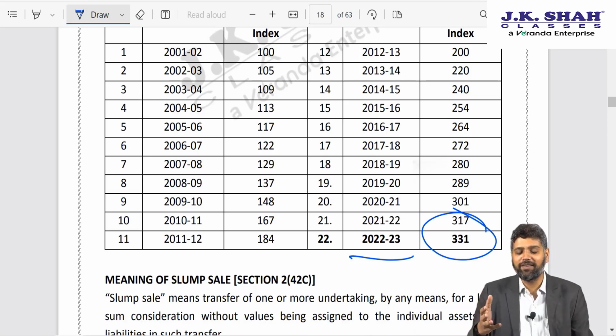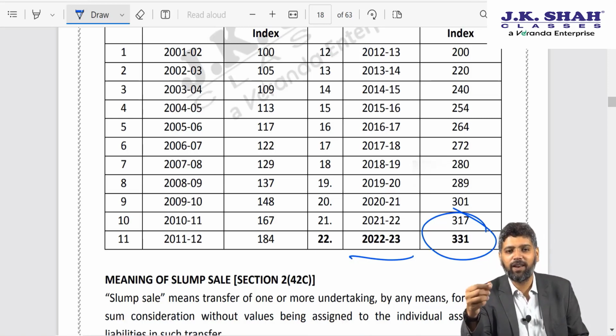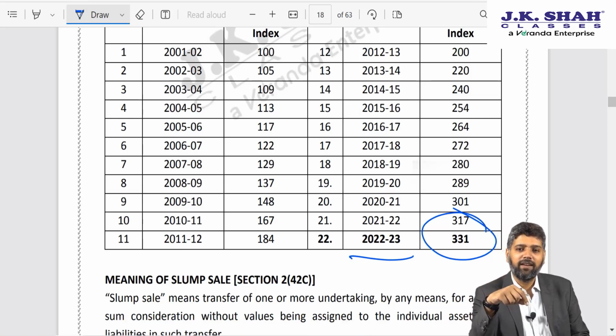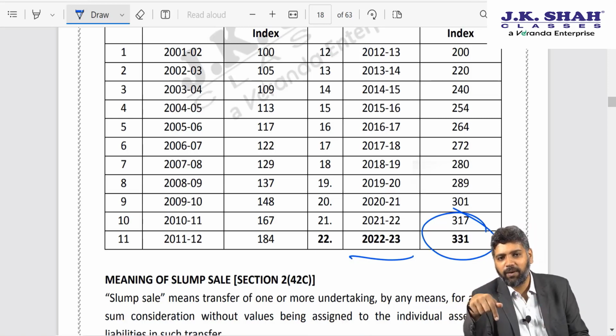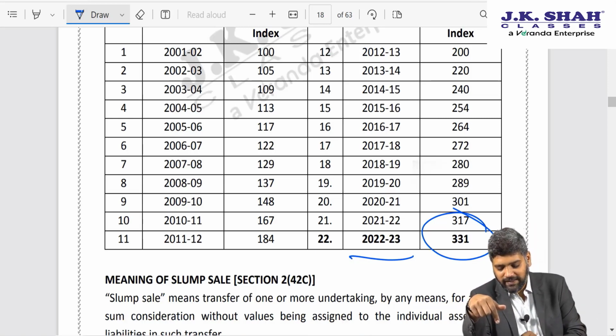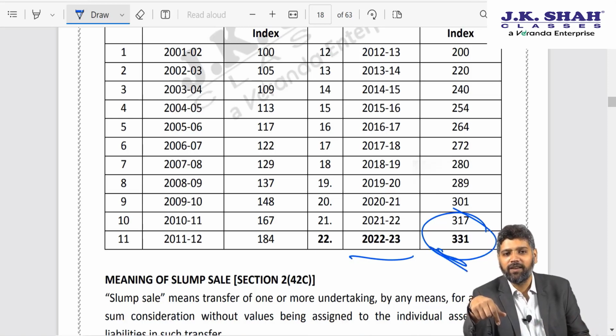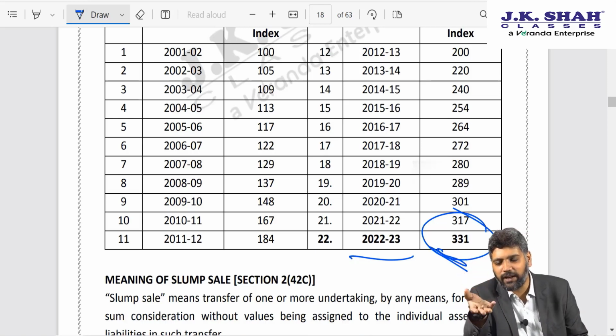But let me tell you all one thing, if I may be allowed to sidestep for 30 seconds. When we start teaching at the beginning of the lectures, suppose the CII has not come, so we give a sort of random approximate figure, that when the CII comes we will tell you, and till then let's adopt this figure.